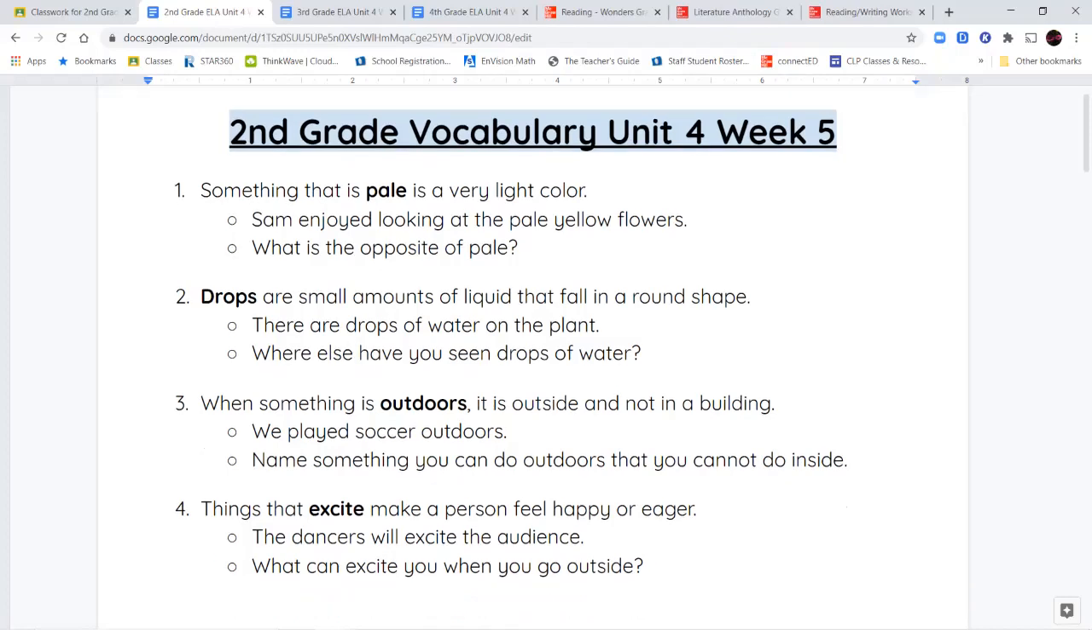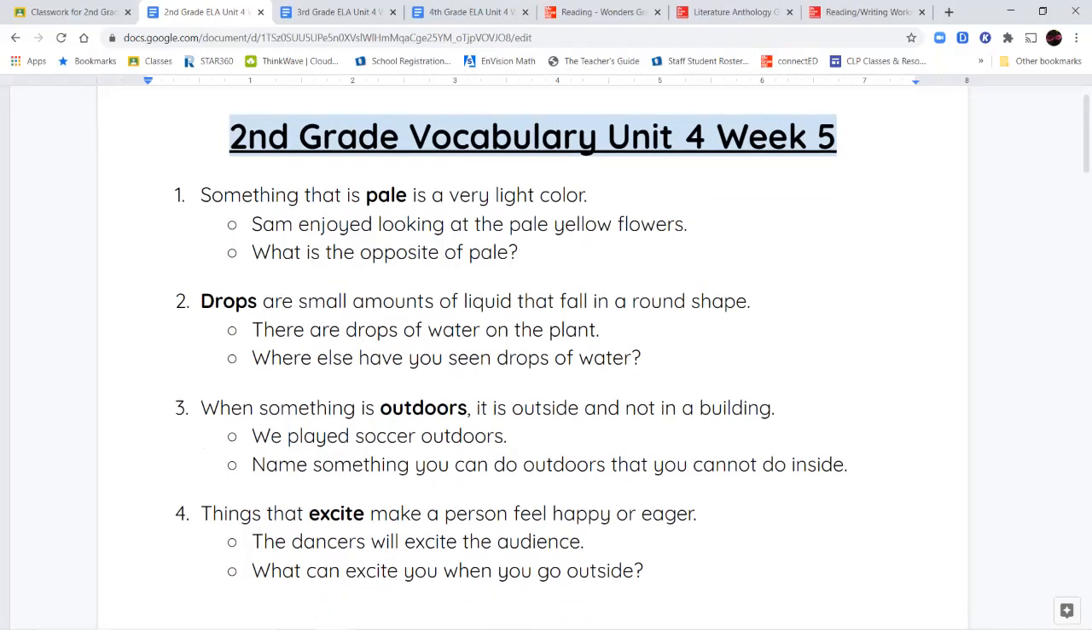So our first vocabulary word is the word pale. Something that's pale is a very light color. So if you're talking about something that is a pale pink, that means it's a really, really light pink, or a pale blue is a really light colored blue, kind of like the color of the highlight over here on the title. So our example sentence is, Sam enjoyed looking at the pale yellow flowers. That means light, very, very light yellow.